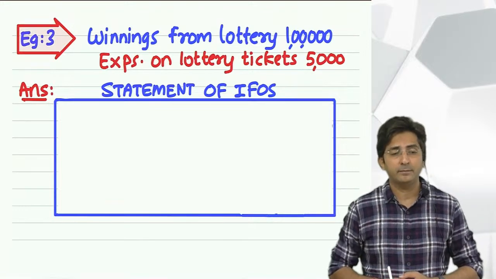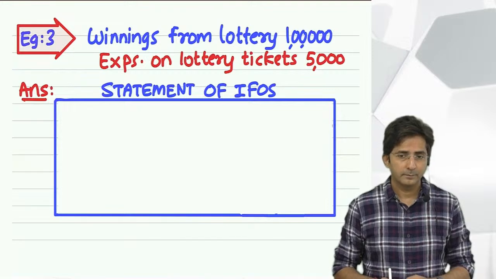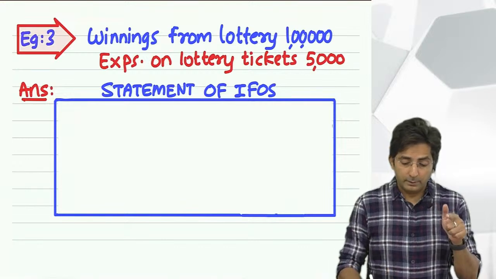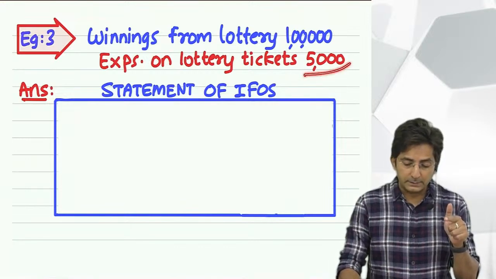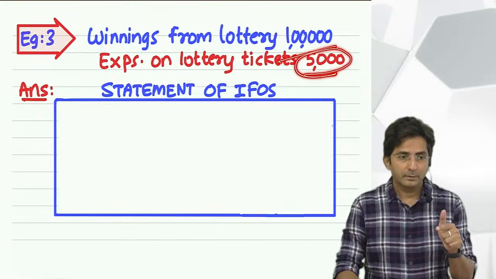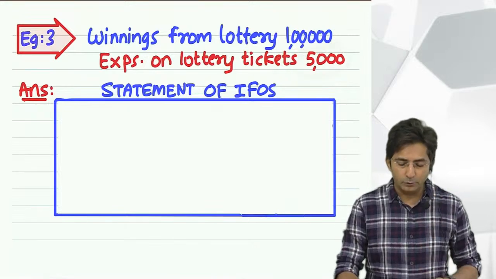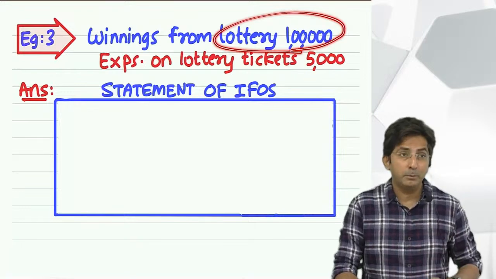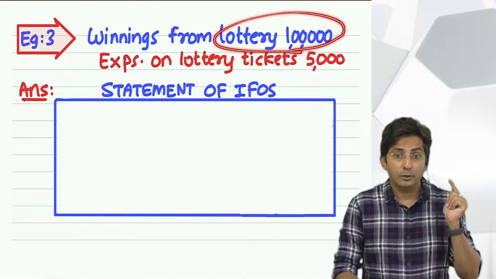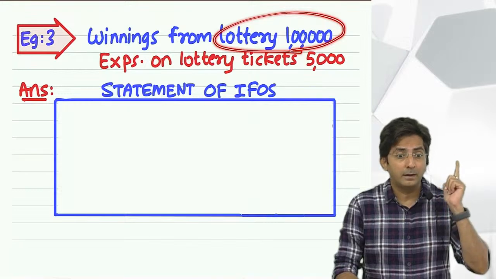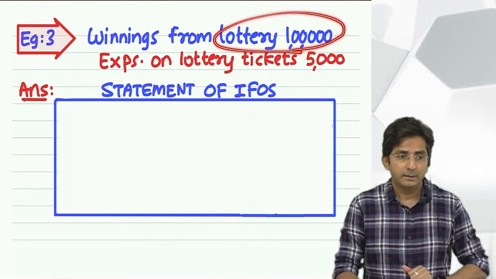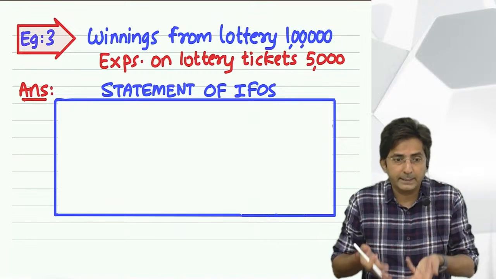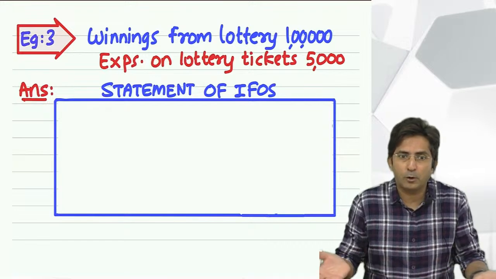Can you guess why? So the reason is this. You might feel that this expenditure is related with winnings. But see what law says: you have won lottery not because you incurred the expense, but because you were lucky. Your winnings is connected with your luck and not with the expenditure. If lottery would have come by incurring expenditure, everyone would purchase the lottery tickets.